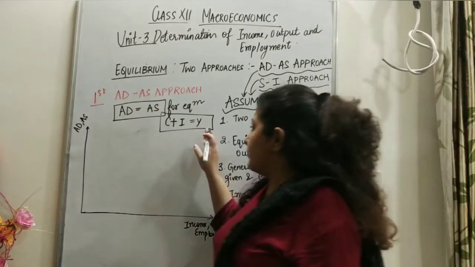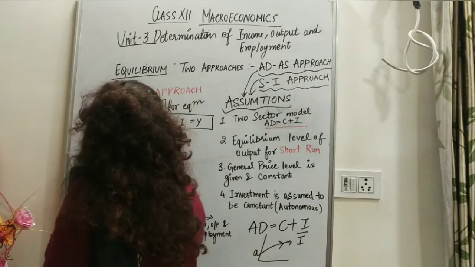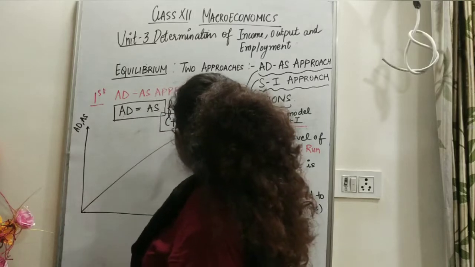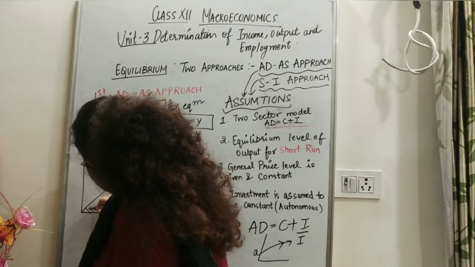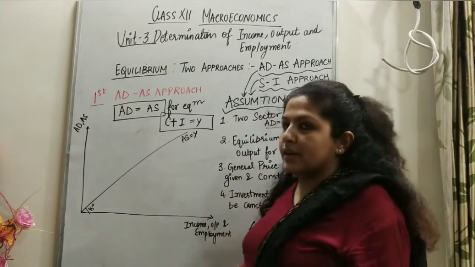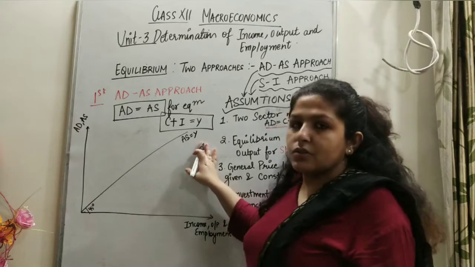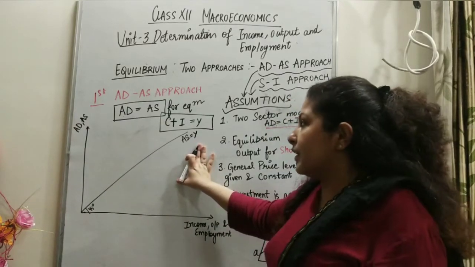So let's understand. Firstly, we'll make the income line. We all know that the income line is the 45-degree line, that is AS equals Y. Very simple, right? We just made a 45-degree line that shows all those points where aggregate supply is equal to the income level. The income line is also known as the 45-degree line.